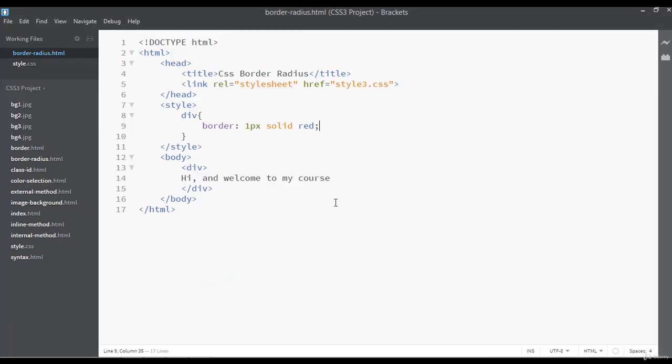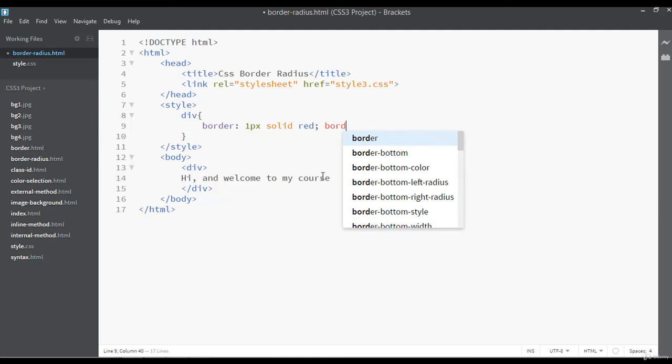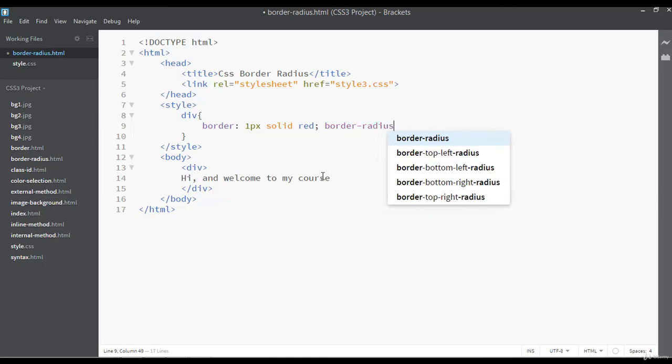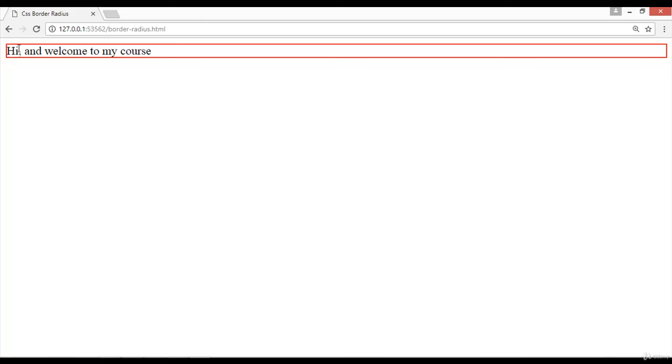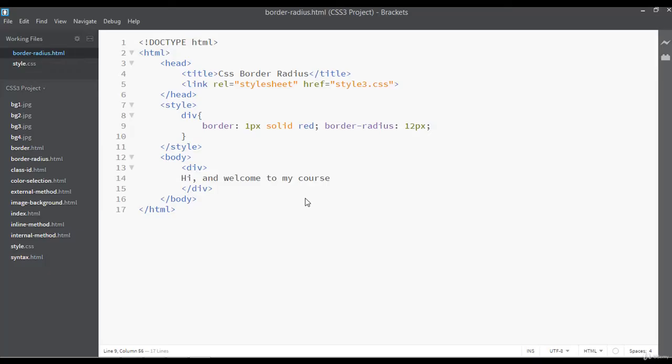This is very basic. So you can apply border radius here. You can say border-radius, and here you can say 12 pixel of border radius. Save and refresh. Now you can focus on the corners of this box.